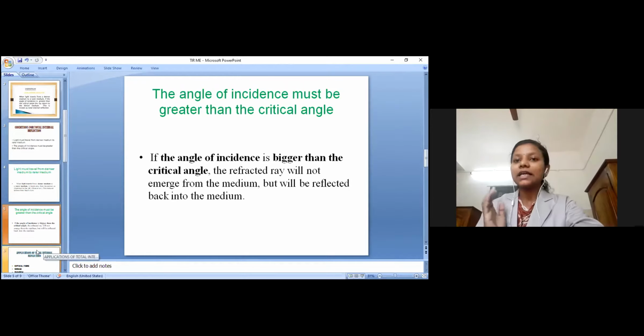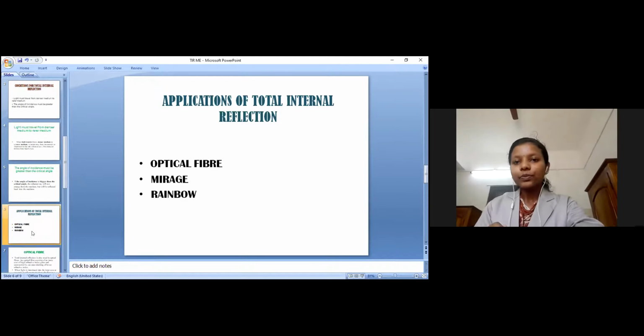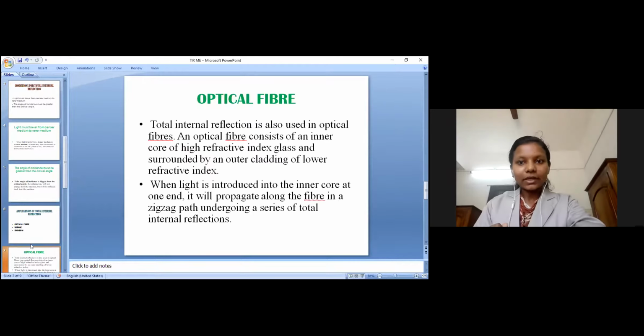Then we discuss the applications of total internal reflection. There are mainly three applications for total internal reflection. The first one is optical fiber, then mirage, and the third one is rainbow. The first one, optical fiber.